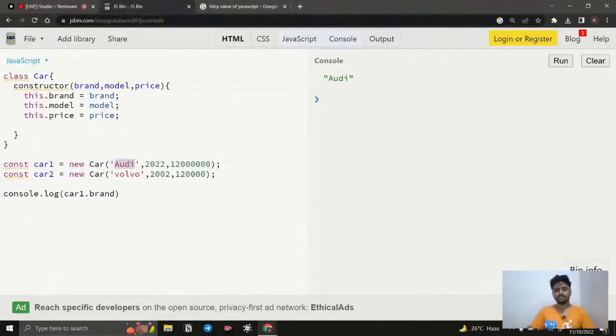So if we call car1.brand, this is the substitute of car1, and if I call this, this Audi is taken here and the value is stored, it is going to show it here, right? So this is what it is going to do.